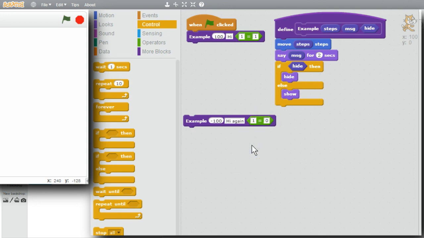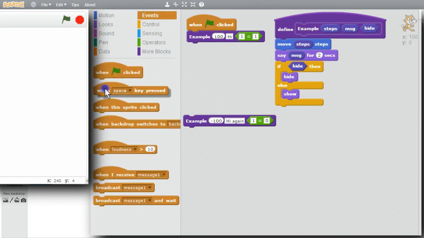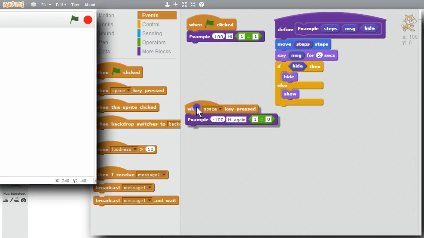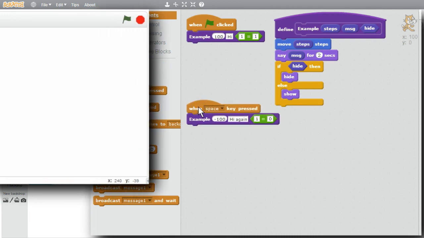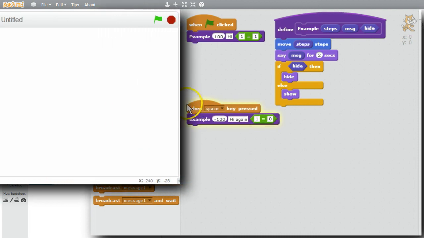I want the cat to reappear when I press the space bar. I'll go to Events. When the space key is pressed, I'll press the space bar now. It's running, it's highlighted. I didn't see the message. The cat is back in the middle though.